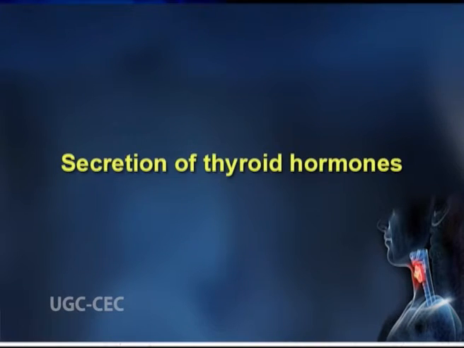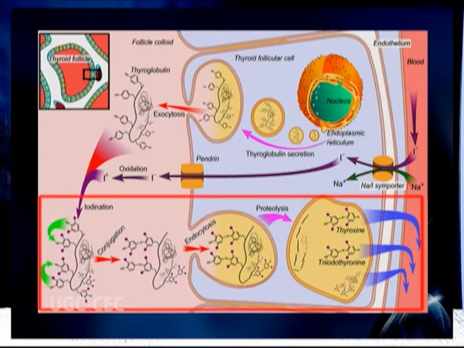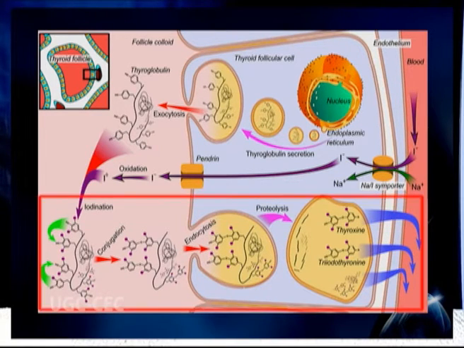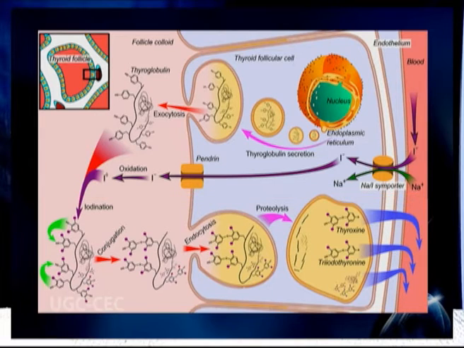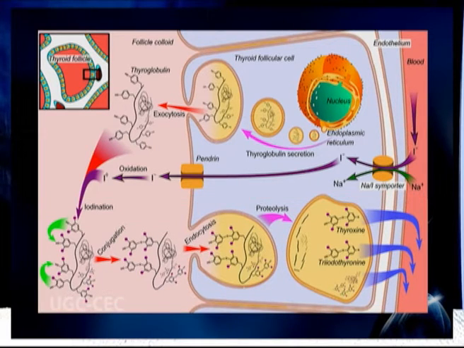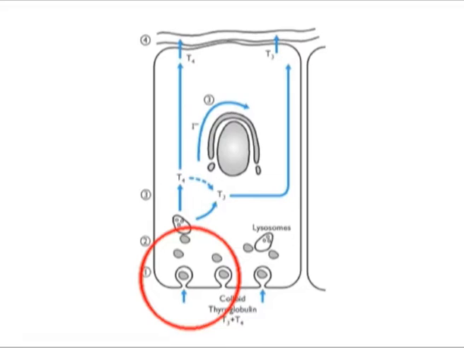Understanding the thyroid hormones, their secretion and transportation to the target organs. The units of iodothyroglobulin, that is MIT, DIT, T3 or T4, from the follicular lumen are taken up by follicle cells through phagocytic or endocytic mechanisms. Thus, a colloid droplet is formed in the cytoplasm of the cells and fuses with lysosome and forms phagolysosomes.